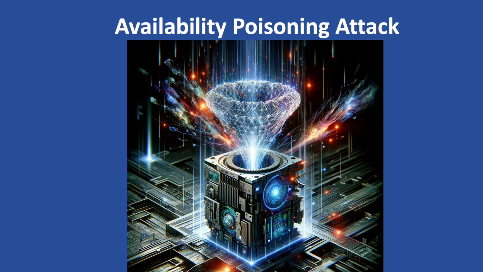Availability poisoning attack. Imagine learning all about healthy eating from a cookbook, but someone snuck in fake recipes with spoiled ingredients. Your cooking would go downhill fast. That's like an availability poisoning attack in machine learning.